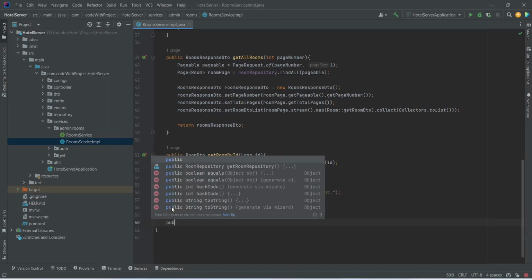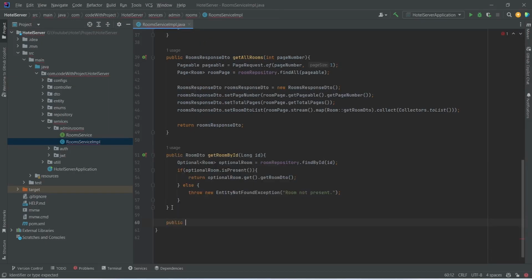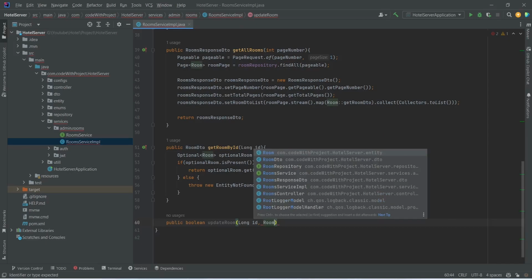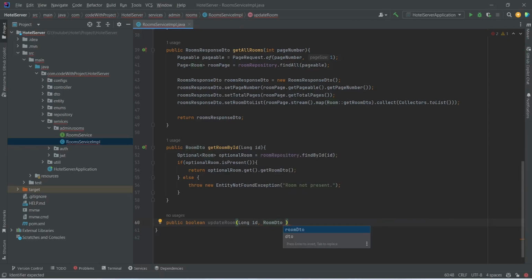And in this class we need to create a new method, and this method will return boolean, and we will name this method as update room. And after this, in the params, we need to accept the id and room dto. So we will write long and we will name this as id, and after this we will mention room dto and we will name this as room dto.